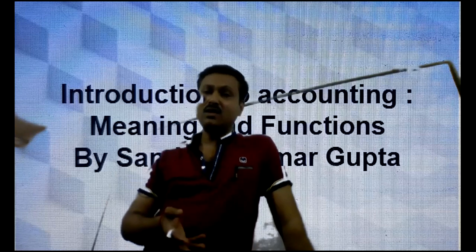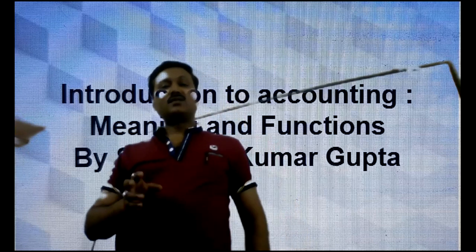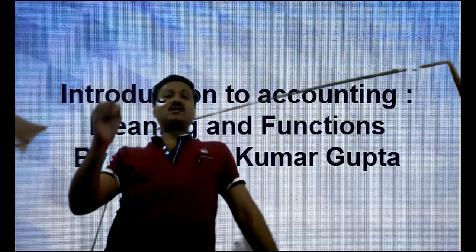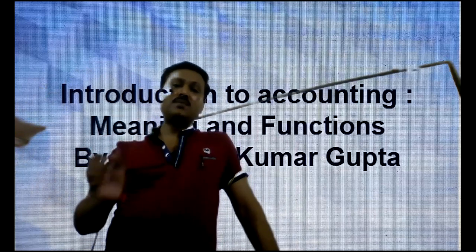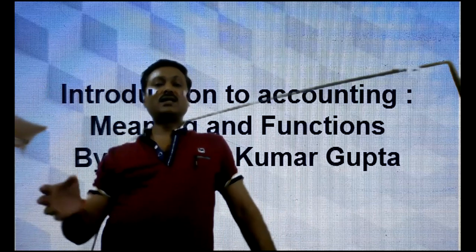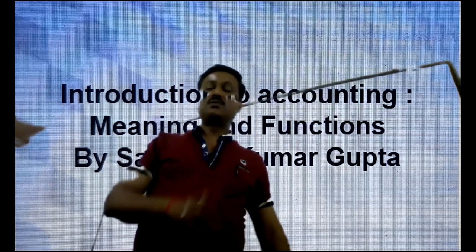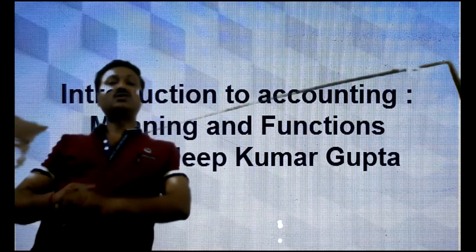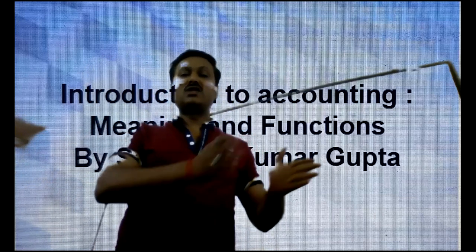I will discuss later on what kind of balance is called debit and what kind of balance is called credit. So a debit balance is to be put on the debit side and a credit balance on the credit side. And at the last, total of debit must be equal to total of credit. If debit and credit tally, this means our transactions are correct and we have maintained proper books of account.